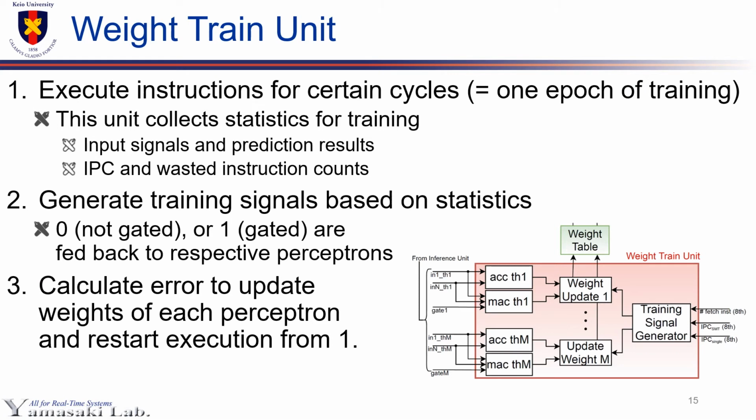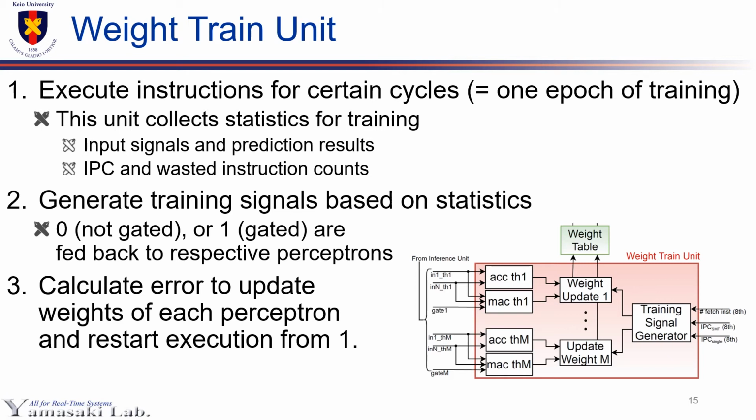Weight train unit collects execution statistics and periodically updates weights. It operates in mainly 3 phases. Firstly, it executes instructions for certain clock cycles. This period is treated as one epoch of training. During the execution, this unit collects statistics necessary for training, such as input signals, prediction results of FGE, IPC, and wasted instruction counts.